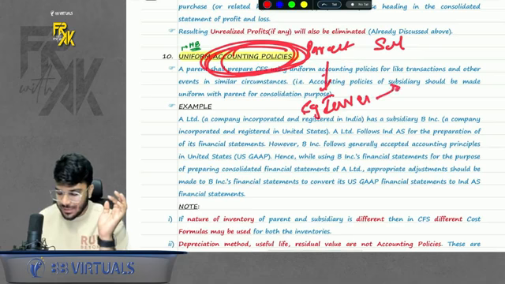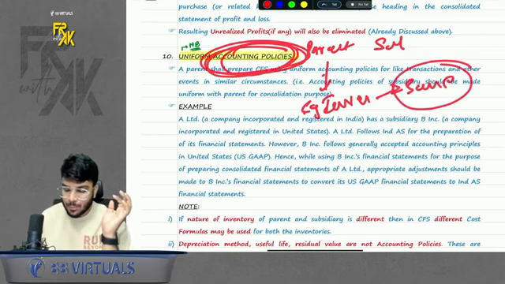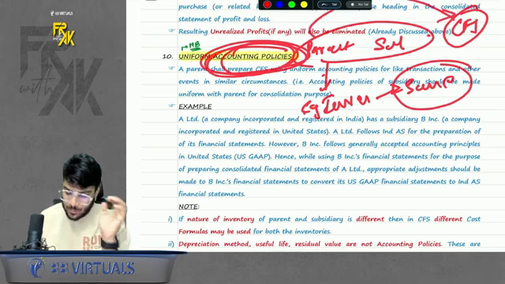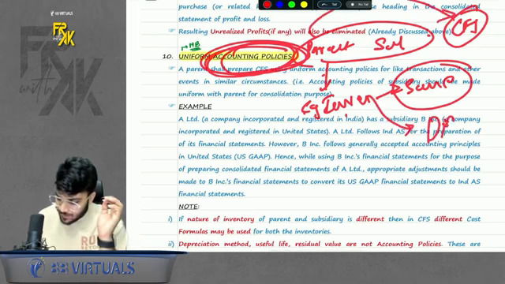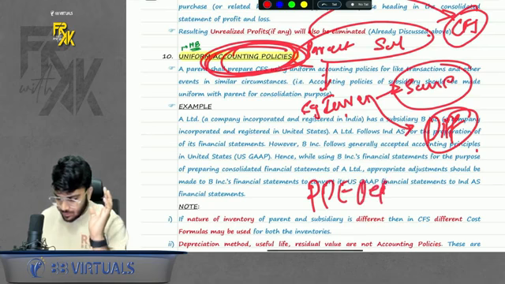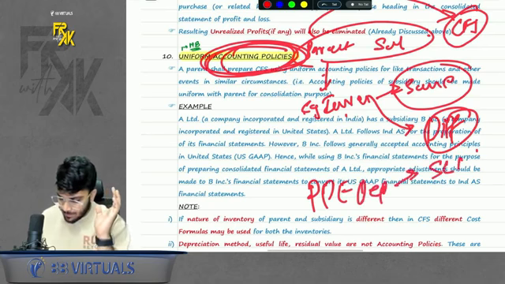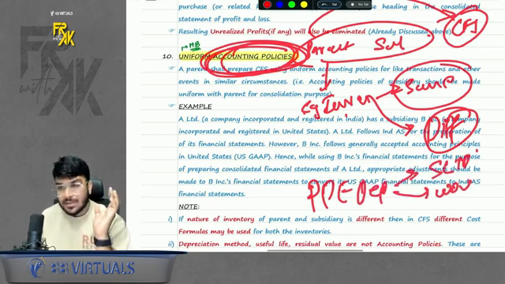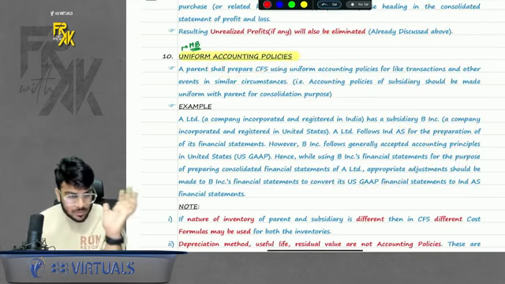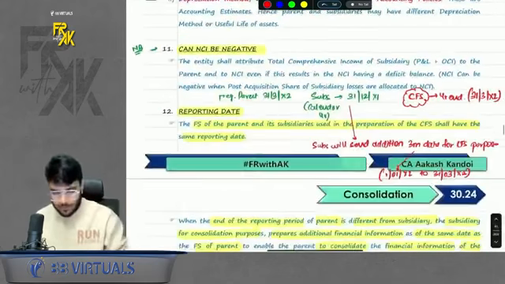If the inventory is of the same nature, they have to follow the same policy. And whose policy will they follow in CFS? They will follow the parent's policy in CFS. If the inventory nature is different, then a different policy is allowed. If they ask for PP depreciation, the subsidiary following SLM and the parent following WDV doesn't matter. In case of depreciation, different methods can be used. Do remember this part. Okay, next point.